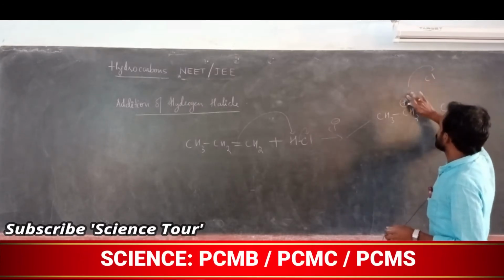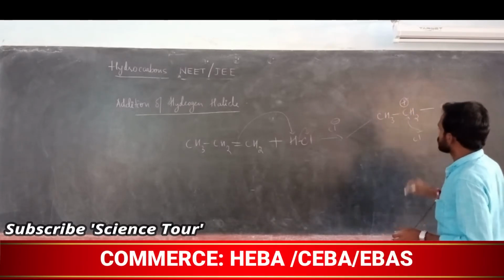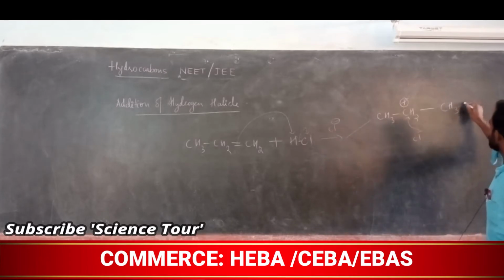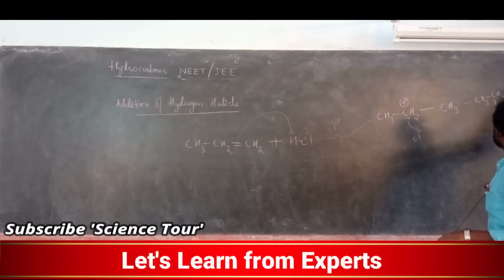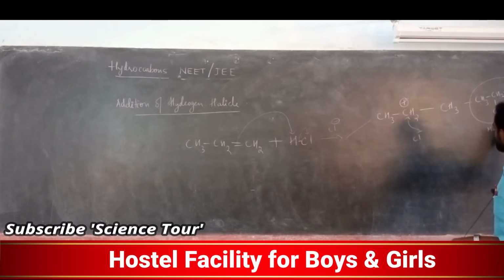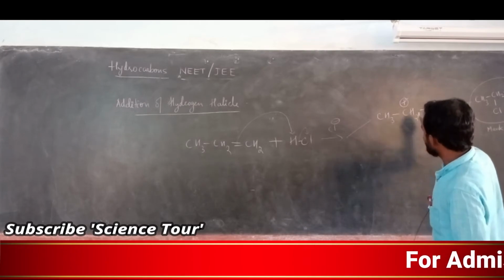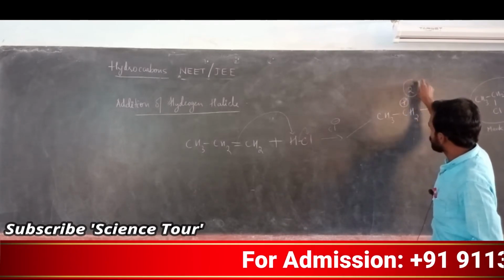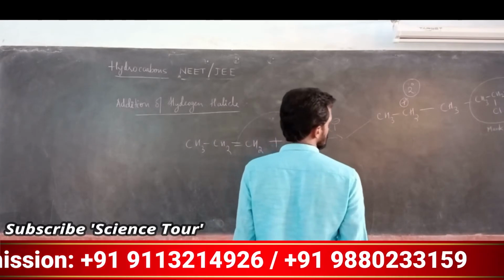Cl minus comes and attacks this carbon and gives CH3-CH2-CHCl-CH3. This is actually, my dear students, Markovnikov's rule addition. Note down, my dear students, the carbocation forms on the secondary carbon, positive charge on the secondary carbon.